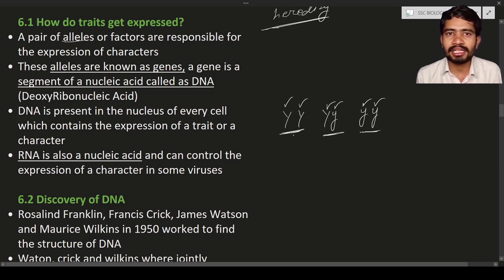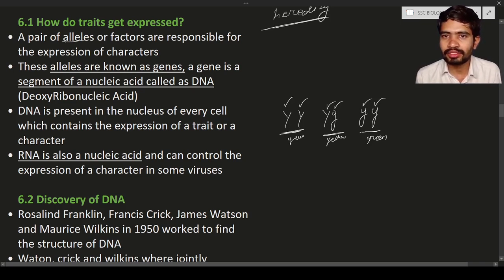These alleles are responsible for the expression of the character. What is the character here? Yellow color. This is yellow, this is also yellow, and this is green. Out of these two, only one expresses. Which one will express? Only the dominant one will express.